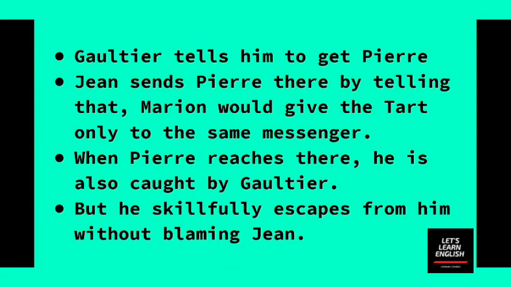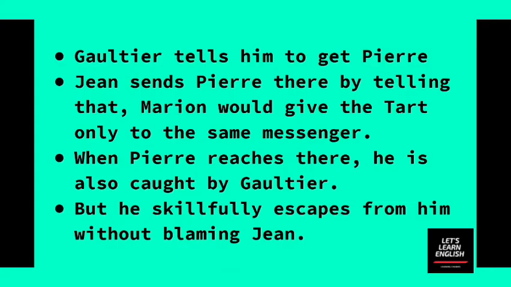Jean tells Pierre that Gaultier's wife needs the same person who came to fetch the pie. Can you understand? Jean tells Pierre that she needs the same person, you, who came to fetch the pie. She would give that cranberry tart only into the hands of the same person, and she will never give this to any stranger.